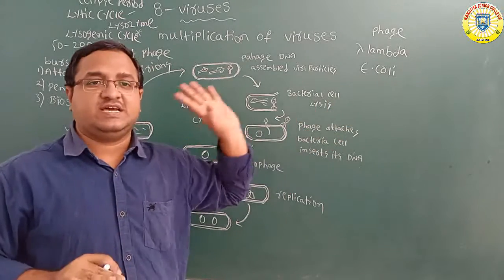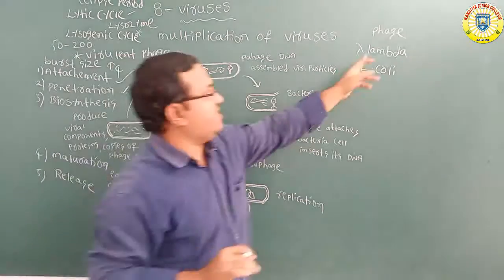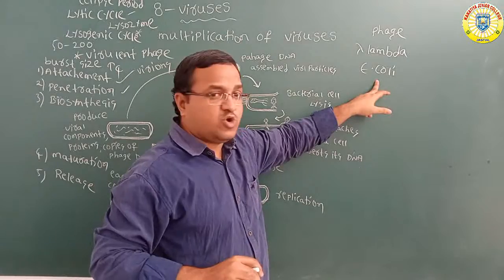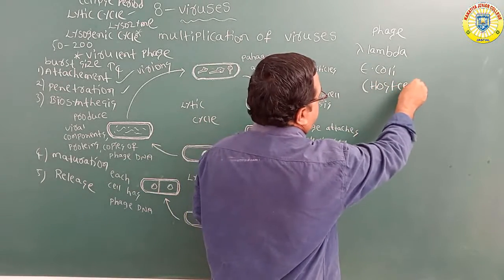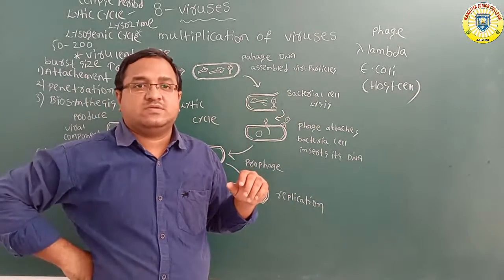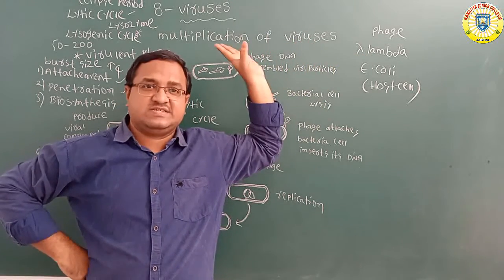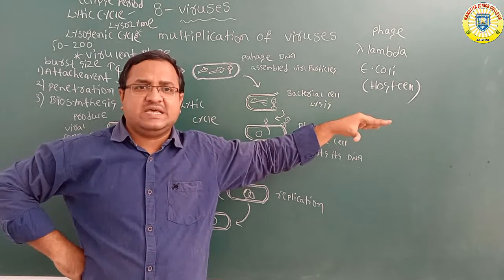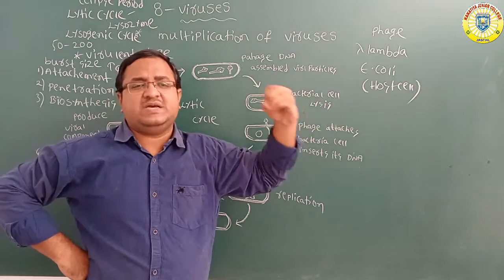E. coli is the host cell, and the host cell should remain alive while the lambda bacteriophage attacks it. The host cell remains alive despite the attack of the lambda bacteriophage.